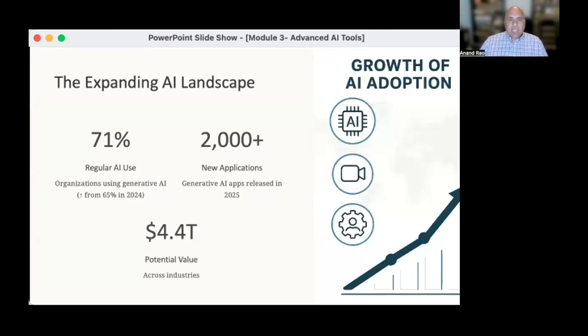The AI landscape has expanded dramatically since ChatGPT's launch at the end of 2022. We're no longer in the experimental phase. Organizations are deploying AI tools across core business functions. McKinsey found that 71% of organizations are regularly using Gen AI tools, and Turing estimates that the potential value across industries is over $4 trillion. This represents a fundamental shift from individual experimentation to enterprise-wide transformation. And this really creates both unprecedented opportunities and some new challenges for how we work and learn.